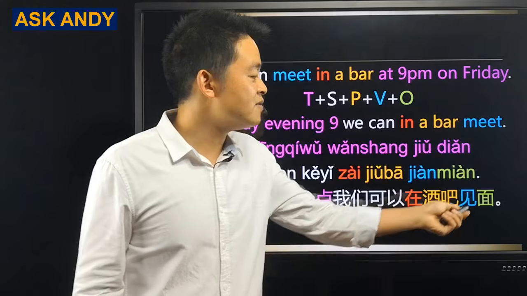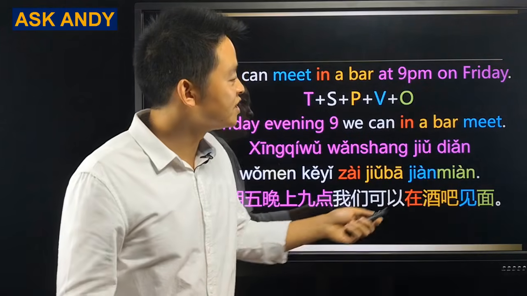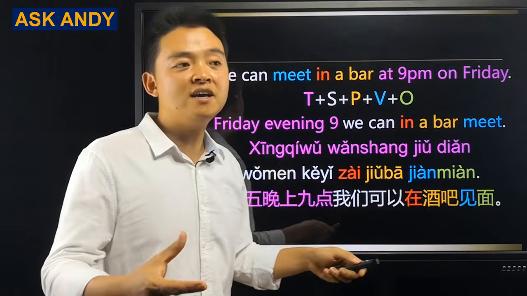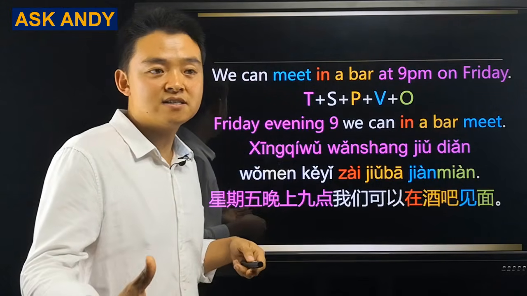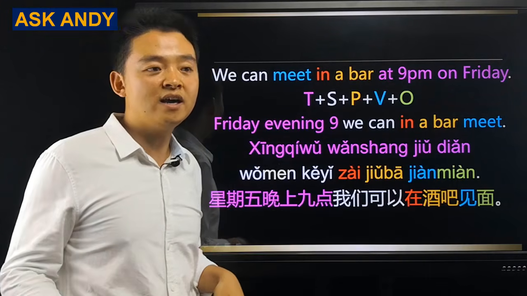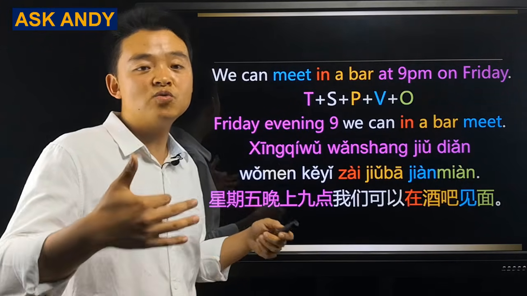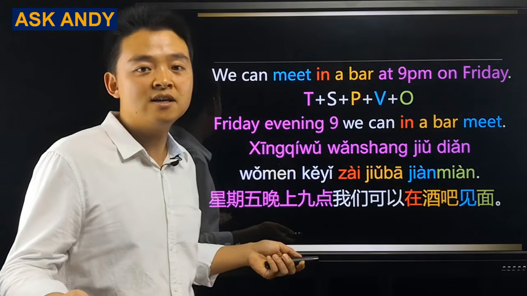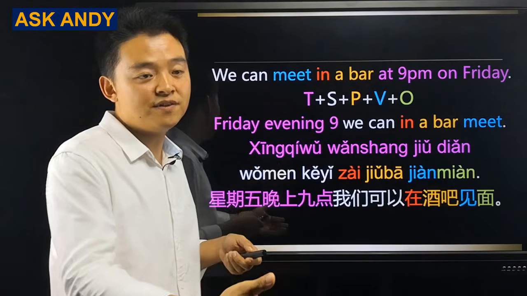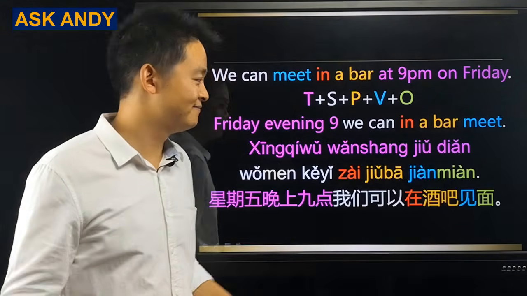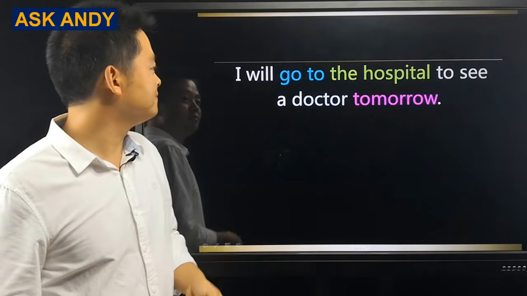You may ask about the 面 here. So in English, we just say to meet. But in Chinese, we have a 面 there. That 面, you can take it as face, sort of face to face. Why do we have that? You can think in this way. Nowadays, when we meet, we don't really need to meet face to face. We can have a video call, right? But when you meet somebody face to face, meet in person, we place a 面 there. That's it. Let's move on to another example.